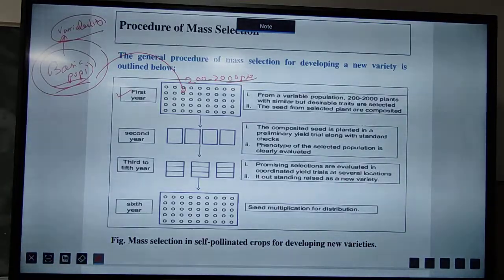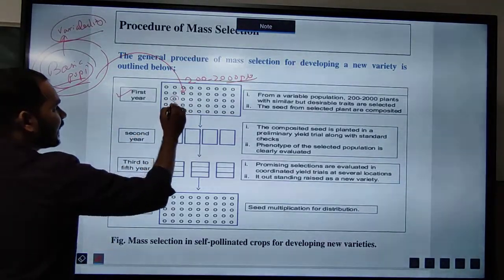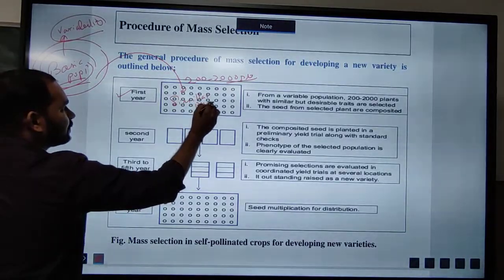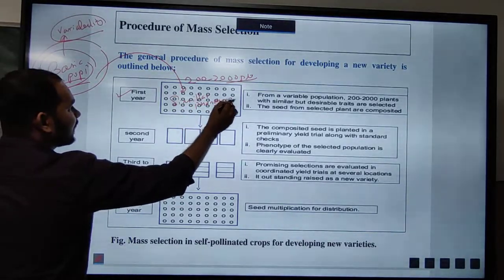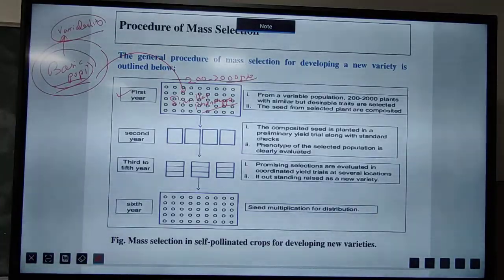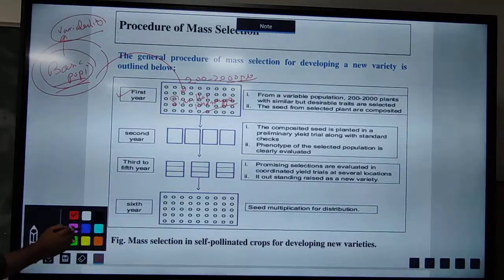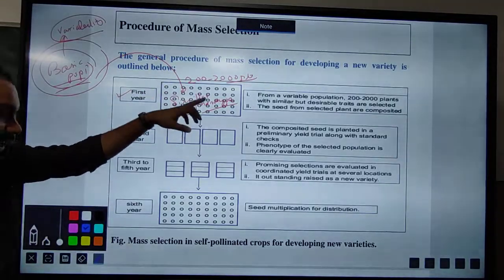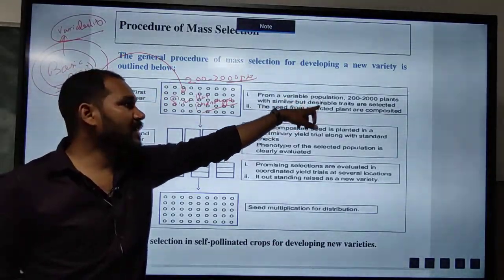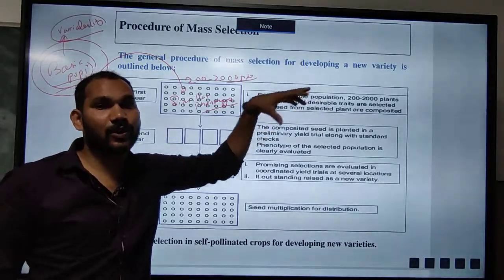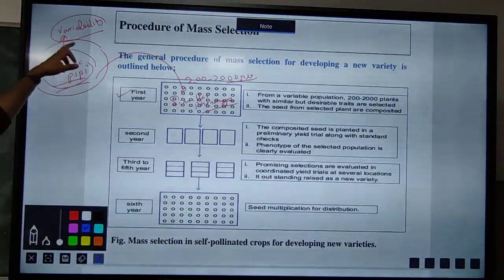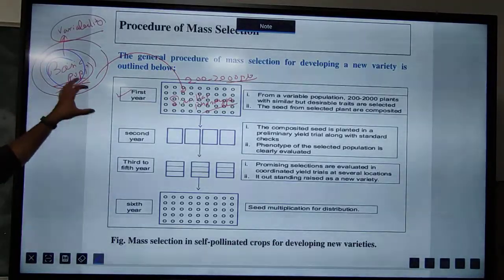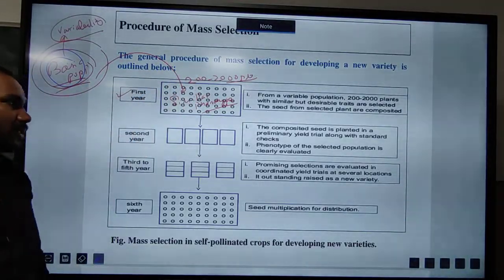I have already told, all these plants have similar phenotypes, based on the desirable characteristics. Based on these desirable characteristics, I will see which plants from this basic population have a similar phenotype, and I will select 200 to 2000 plants.